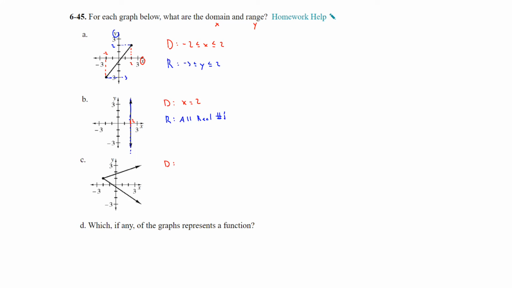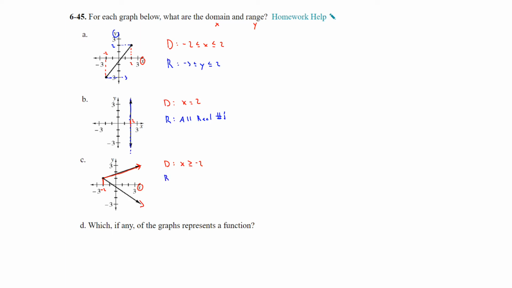On part C, your domain, once again we're looking at the x, the farthest left it goes is -2, and these arrows indicate that it continues to go on forever, so it's going to be all values of x that are greater than or equal to -2.